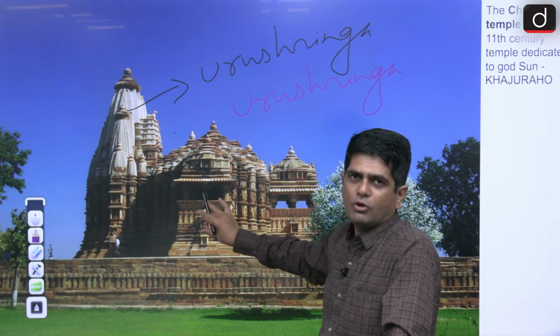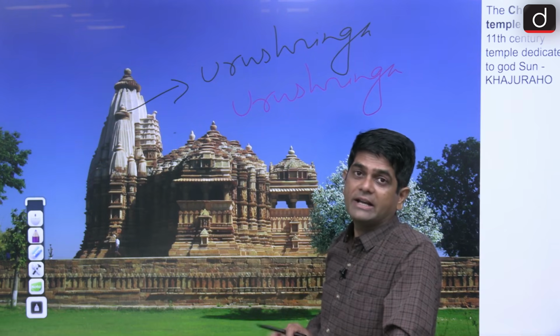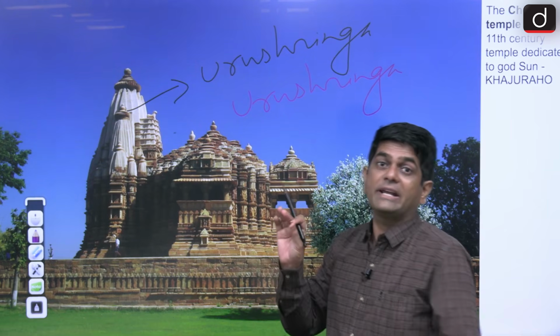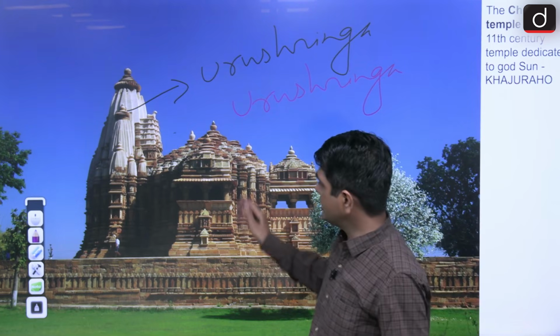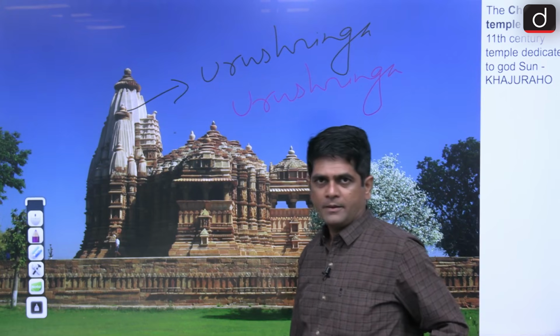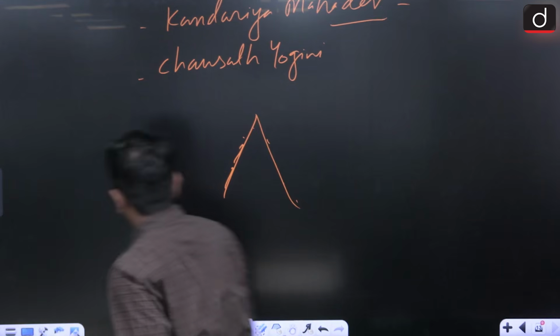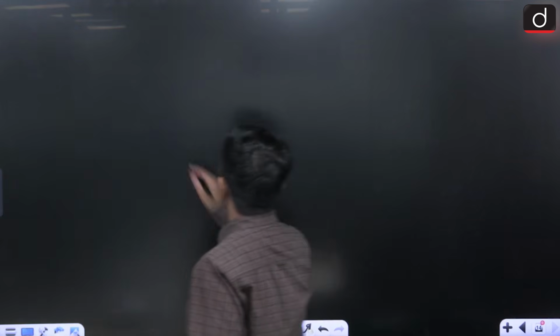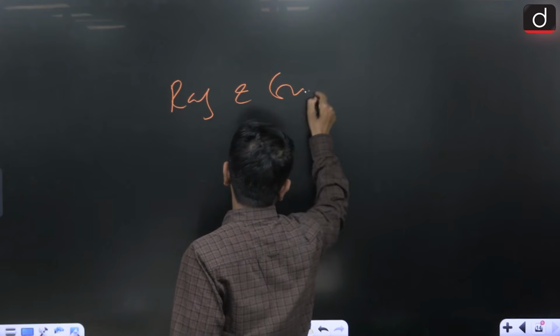And the second important thing about the temples at Khajuraho: the exterior walls of the temples are richly carved, and they are also famous for erotic images. Erotic images, where? On the exterior walls of the Khajuraho temples. So that was all about the temples at Khajuraho. From here we are moving towards Rajasthan and Gujarat.